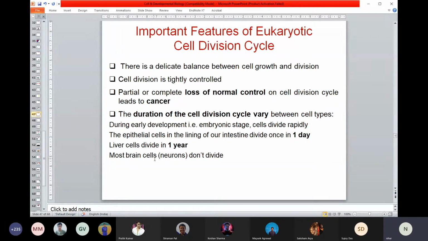But continuously new neurons are produced in your brain. So our next class will be on neurobiology. Okay, so this is how it is.